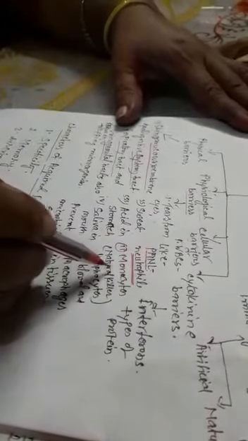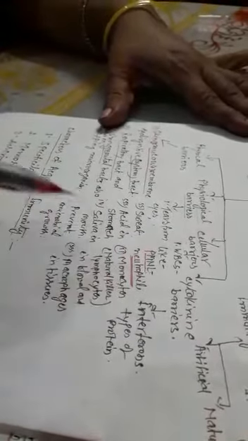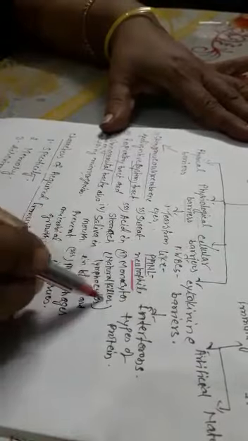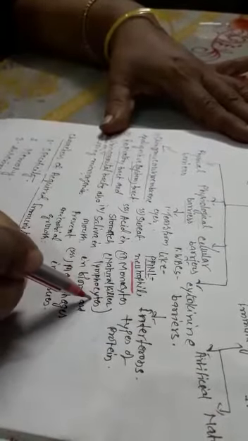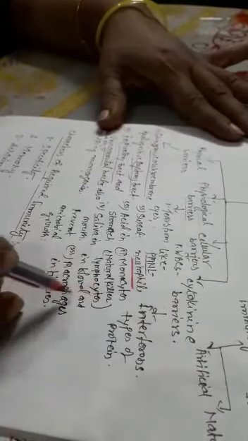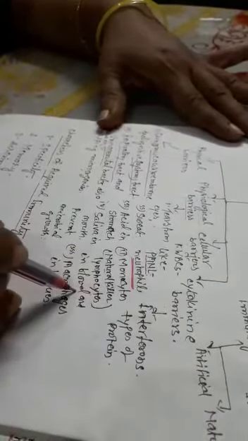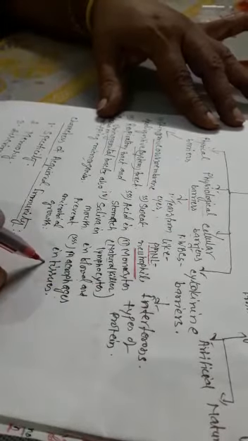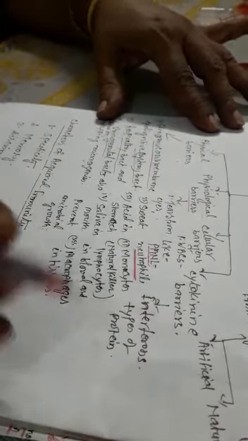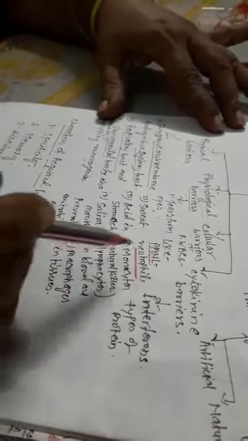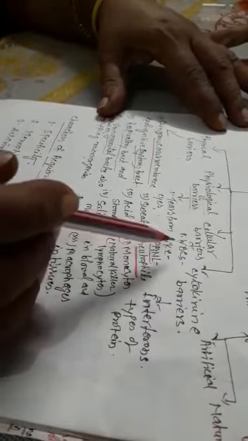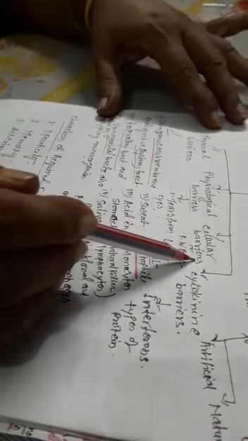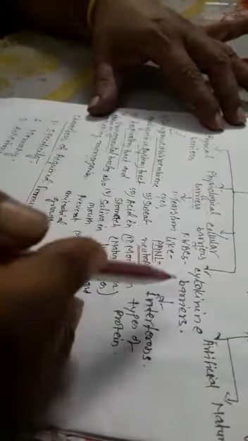Second is monocytes, known as natural killer lymphocytes, which are present in the blood, and third is the macrophages, which are present in the tissue. So these are the cellular barriers of innate immunity.